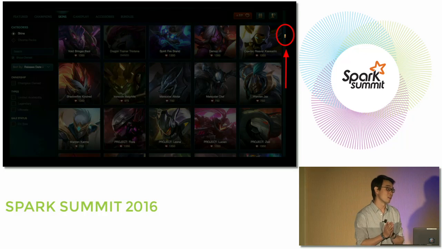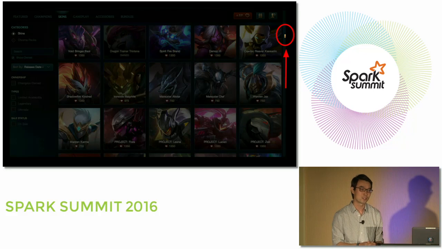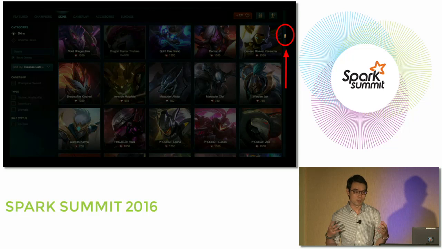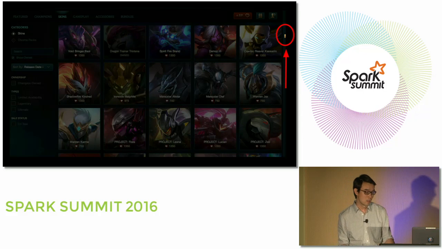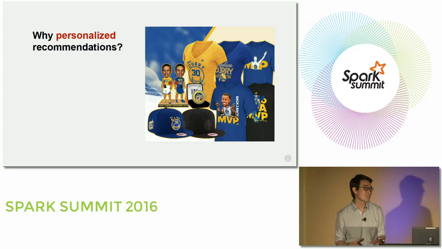And we have over 1,000 champion skin combinations. So it's a pretty big matrix to factorize if we're thinking about building a recommendation system. So another intuitive follow-up question to the idea of personalized recommendation is, why bother? Why factorize such a big matrix if we can just recommend to our players the most popular champion or the most popular skins? And let's use basketball as an example because we're in the Bay Area.